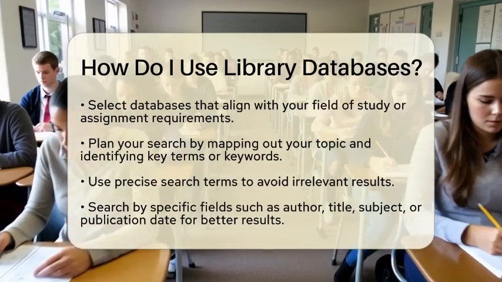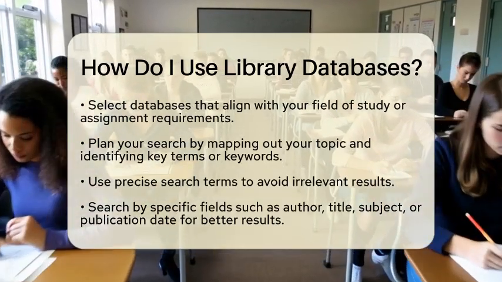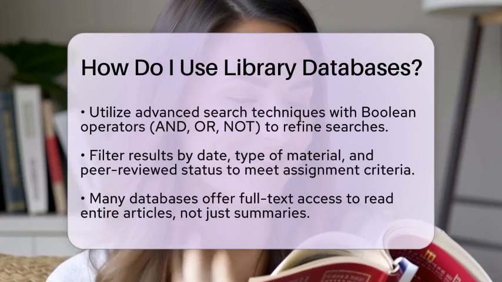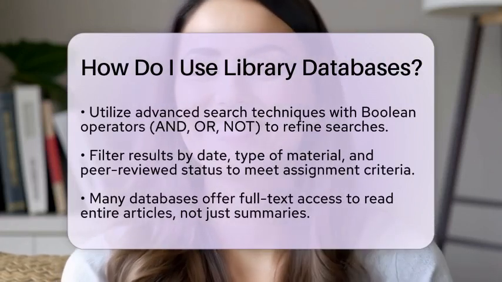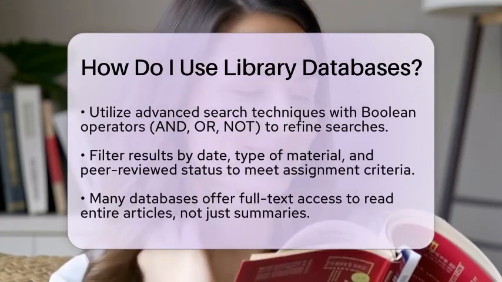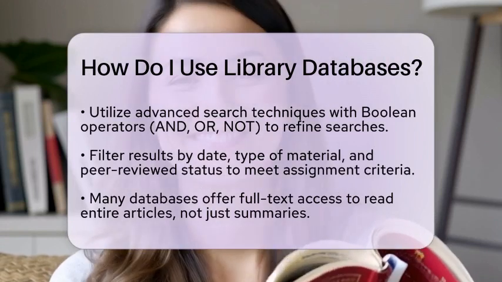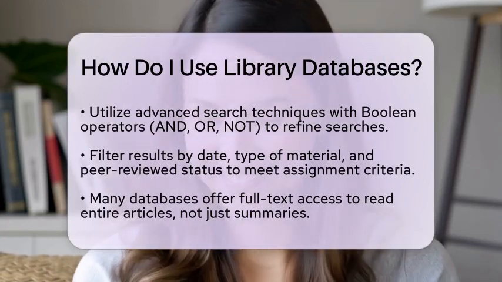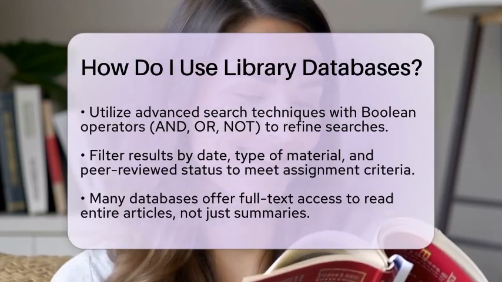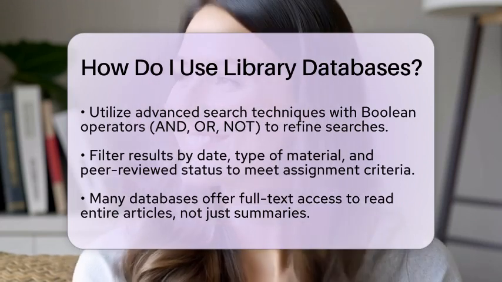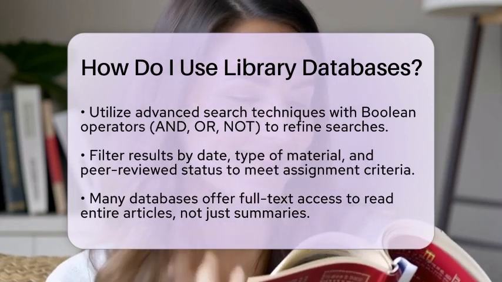Utilize advanced search techniques like Boolean operators. These are words like AND, OR, and NOT that help you combine or exclude terms. For instance, searching climate change AND policy will find articles that contain both terms. On the other hand, climate change NOT policy will exclude articles about policy.